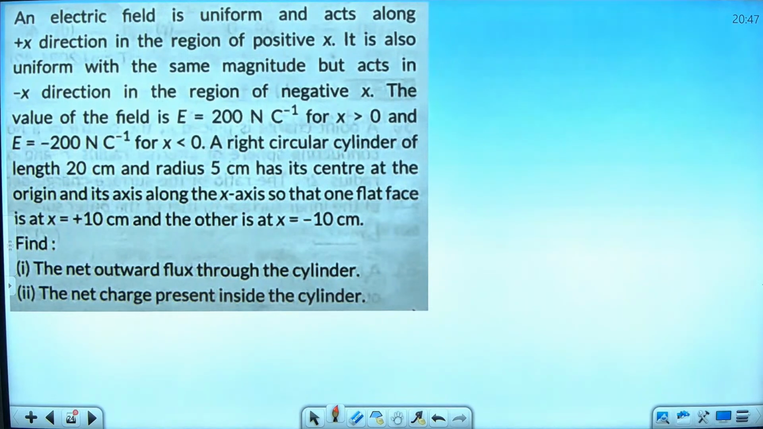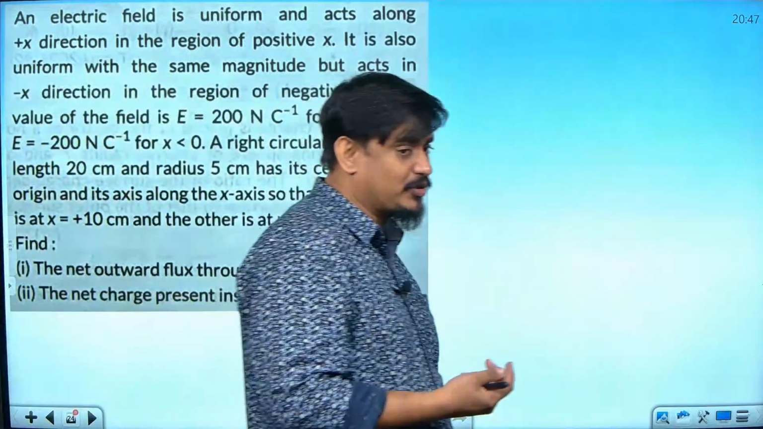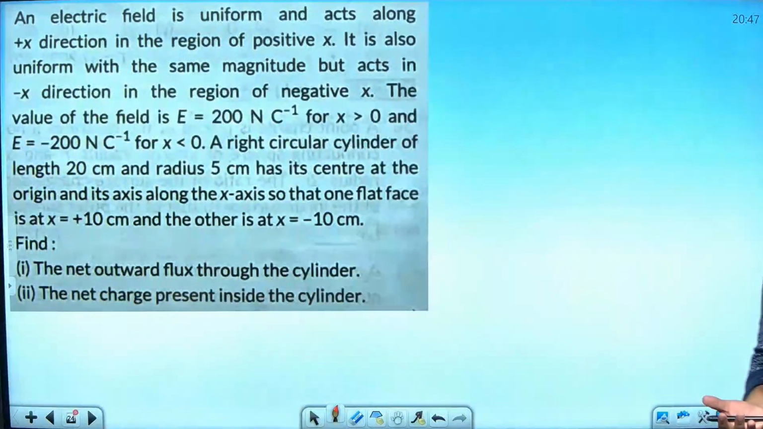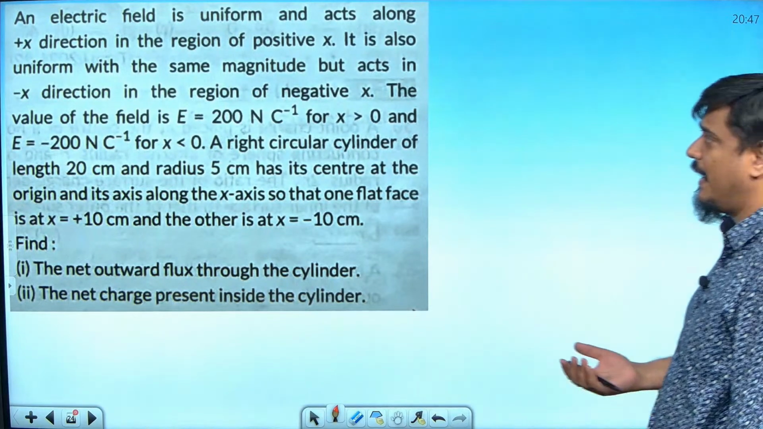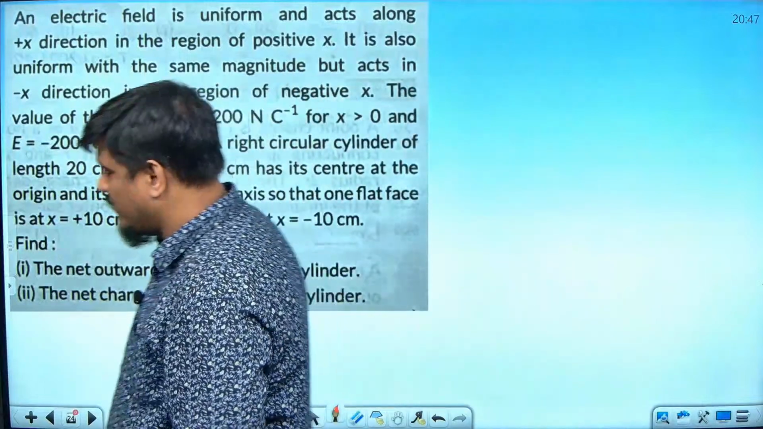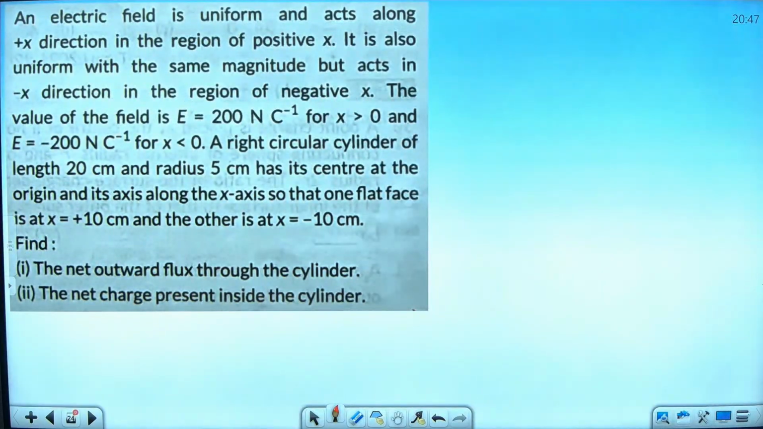Interesting one. Solve it and tell me the answer fast. It's a 5-mark question in the board examination. Electric field is uniform and acts along the positive x direction in the region of positive x. It is also uniform with the same magnitude but acts in the negative x direction in the region of negative x. The value of field they have given for x greater than 0.